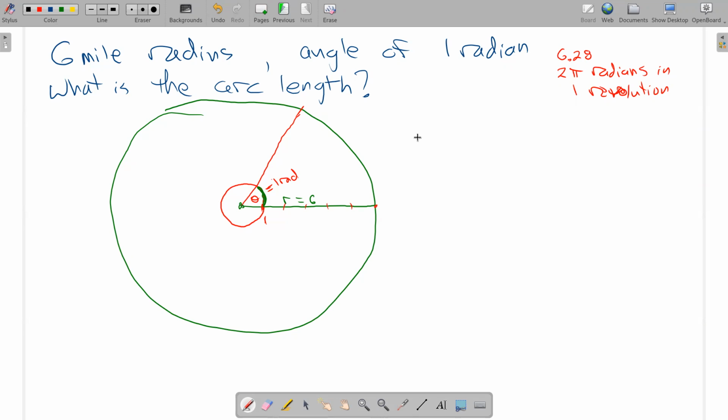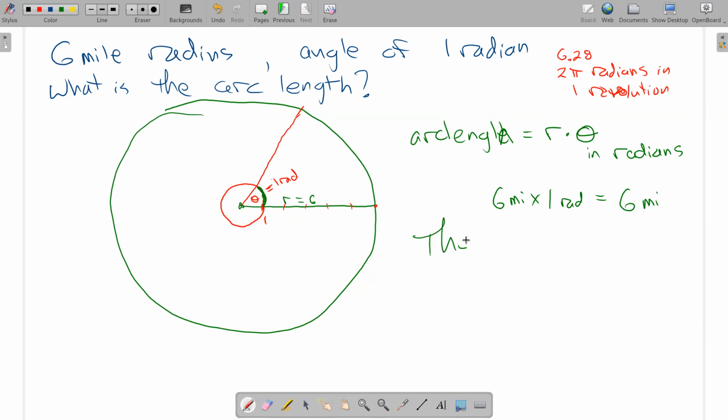So just a reminder, arc length is always the radius as a multiplier times the angle, and that angle has to be in radians, doesn't work in degrees. This is the reason radians are so important right here. So in this case, I have 6 miles times 1 radian. Radian's kind of unitless, so this gives me an arc of 6 miles.